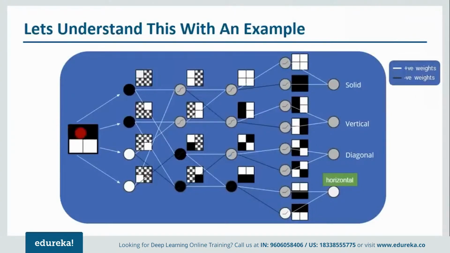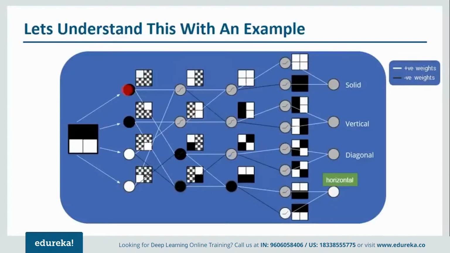So we'll take an image which has 4 pixels. If you can notice, we have 4 pixels here, among which the top 2 pixels are bright, that is, black in color, whereas the bottom 2 pixels are white. Now what happens? We'll divide these pixels and send them to each and every node. So for that we need 4 nodes. This pixel will go to this node, this pixel will go to this node, and finally this pixel will go to this particular node that I'm highlighting with my cursor.